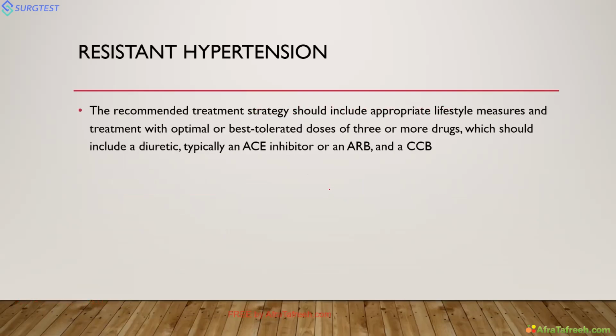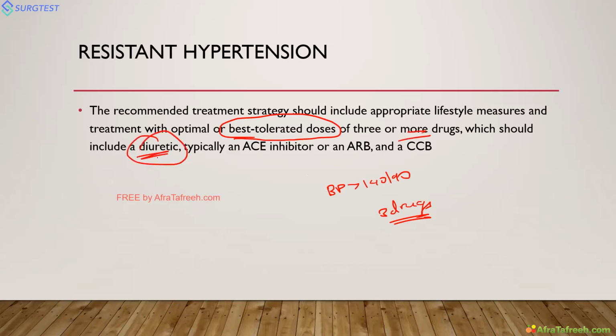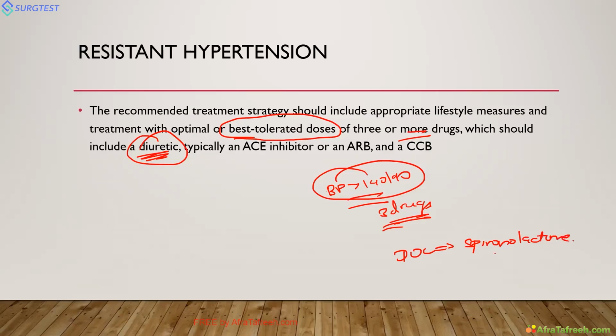Then resistant hypertension, you should know the definition. Whenever the patient has BP above 140/90 while on three drugs at maximum tolerated doses, not any low doses, and among them one should be a diuretic. This is very important: three drugs at optimal doses and not controlled, with one being a diuretic. For this, you have to check drug compliance, all these things. But the drug of choice for resistant hypertension is spironolactone, 25 mg or 50 mg. So this comes to the end of the hypertension class.